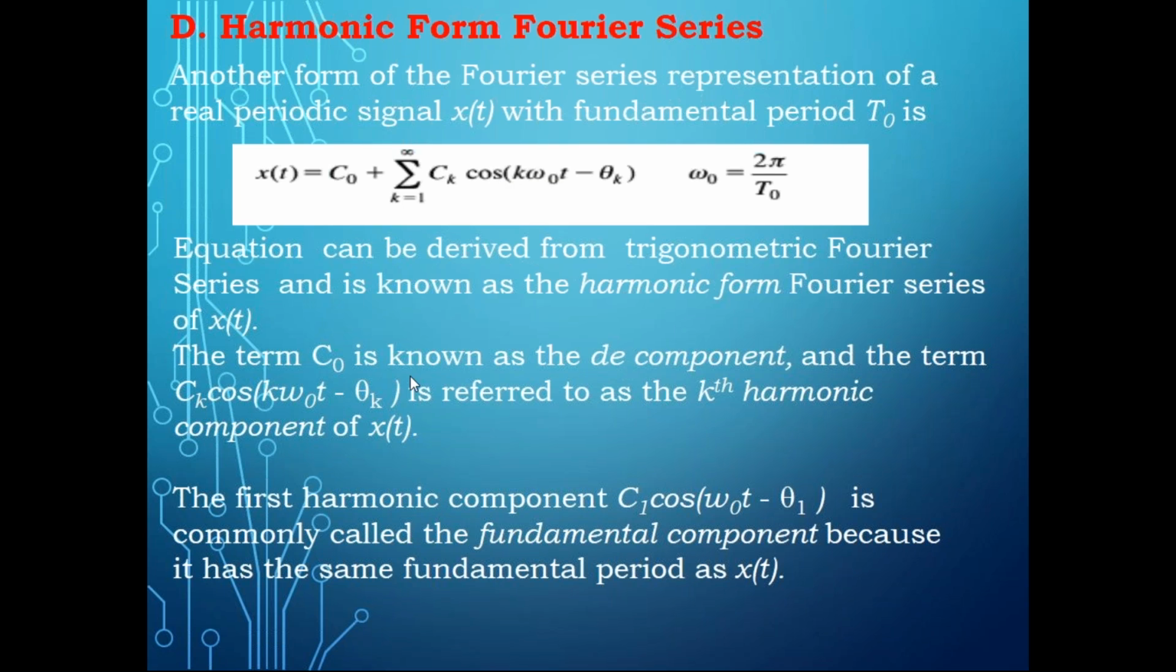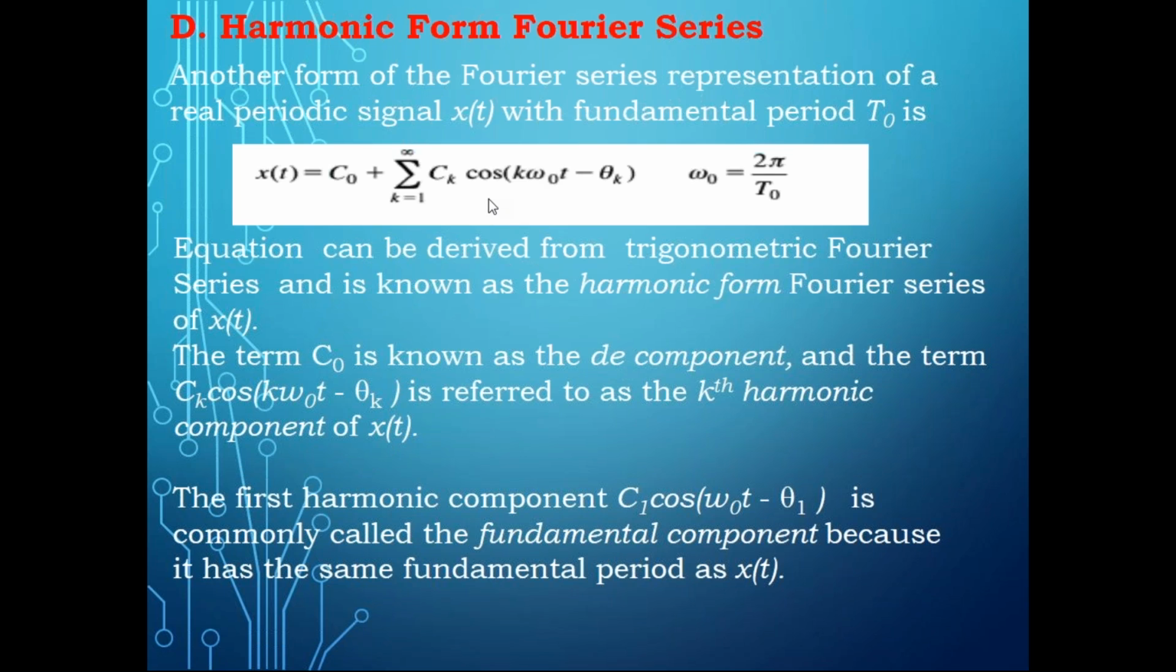The term C naught is called the DC component, and the term C k cos k omega naught t minus theta k is referred to as the kth harmonic component, since we consider cos k omega naught t. So you are calculating the kth harmonic component of x of t. k can be 1, 2, 3, and so on. If it is 1, you call it the first harmonic component. If it is 2, the second harmonic component. If k is 3, the third harmonic component.